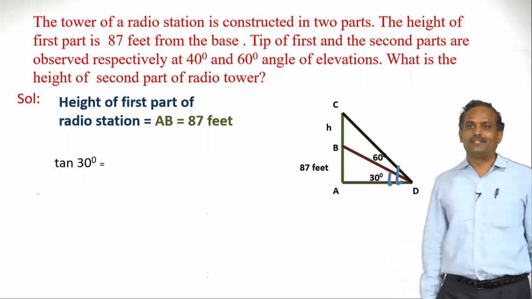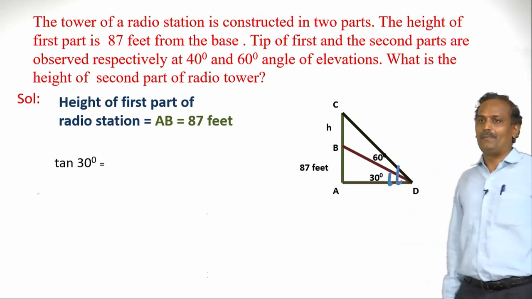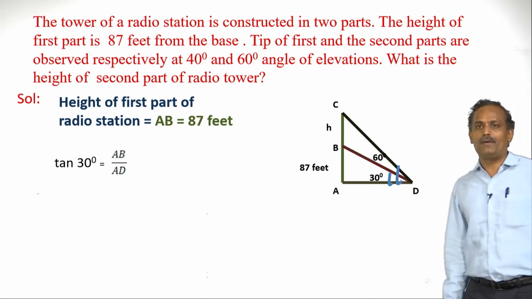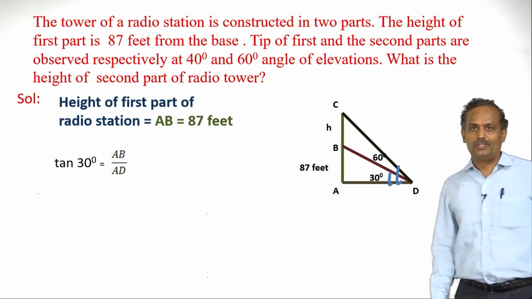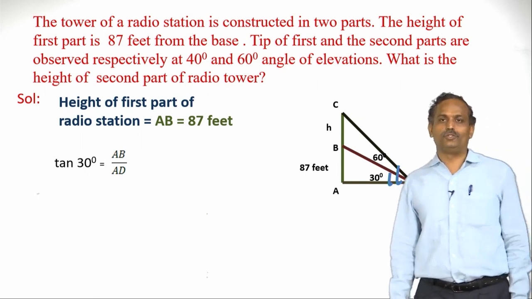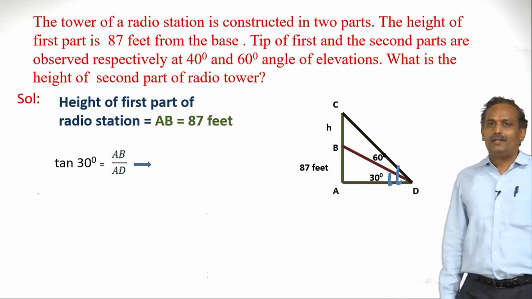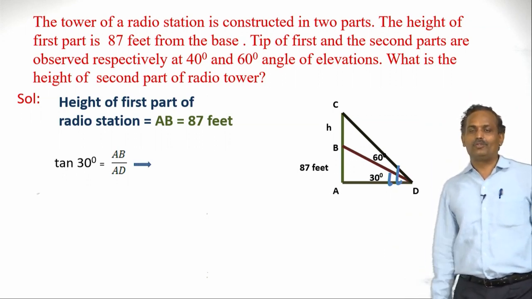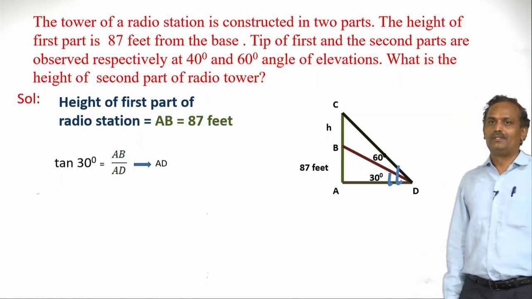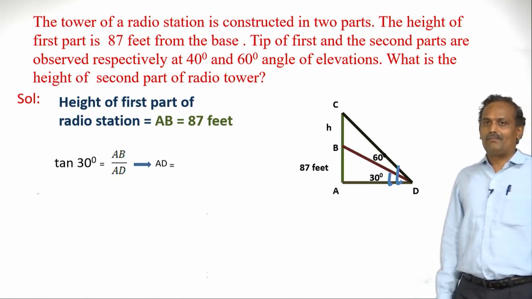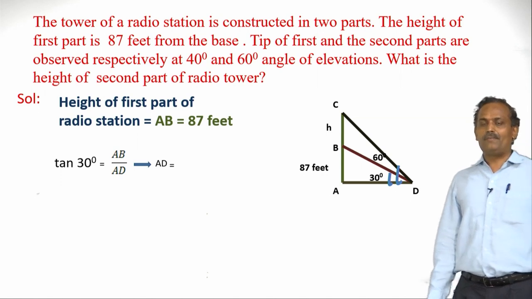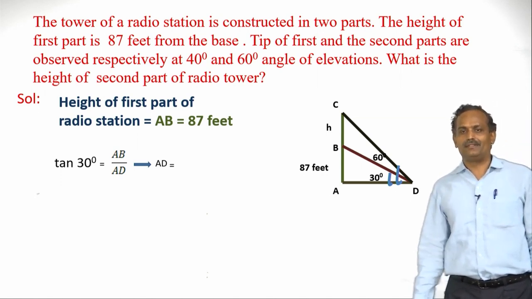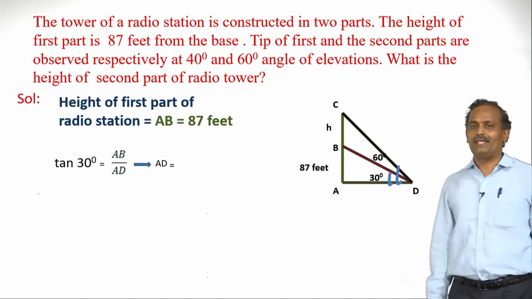Now let us find tan 30 degrees in triangle ABD. What is tan 30? It is nothing but AB by AD, opposite by adjacent. Students, you should recall these ratios. Now let us simplify. Tan 30 is 1 by root 3. Let us substitute the value, AB is 87 feet, so 1 by root 3 is equal to 87 by AD.